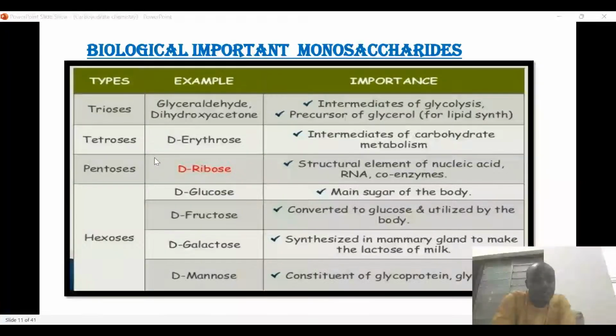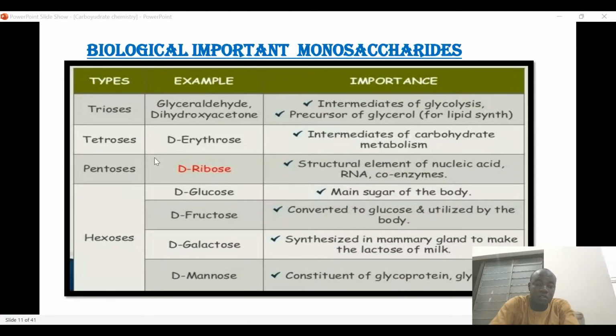We have glyceraldehyde 3-phosphate and dihydroxyacetone phosphate. The glyceraldehyde is considered as an intermediate of glycolysis, and of course dihydroxyacetone phosphate can also serve as a precursor for glycerol.